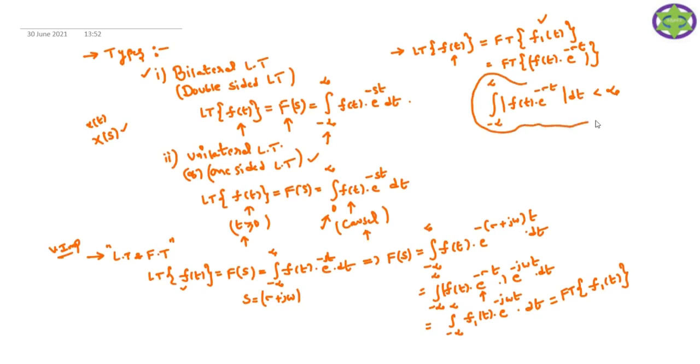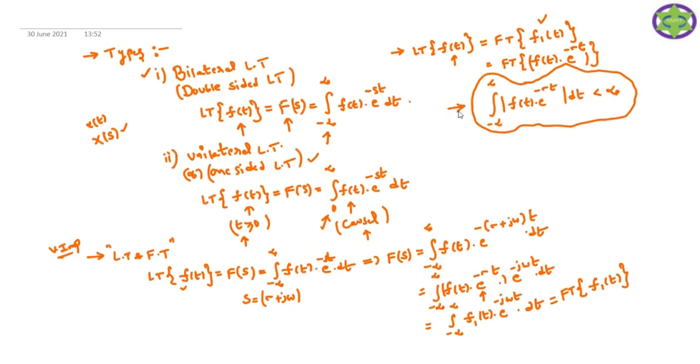This is a very important point. Observe this statement: if you want to find the Laplace transform of f of t, one should find the Fourier transform of f1 of t. But there is a limitation on the Fourier transform. What is that limitation? The signal f1 of t must be absolutely integrable.